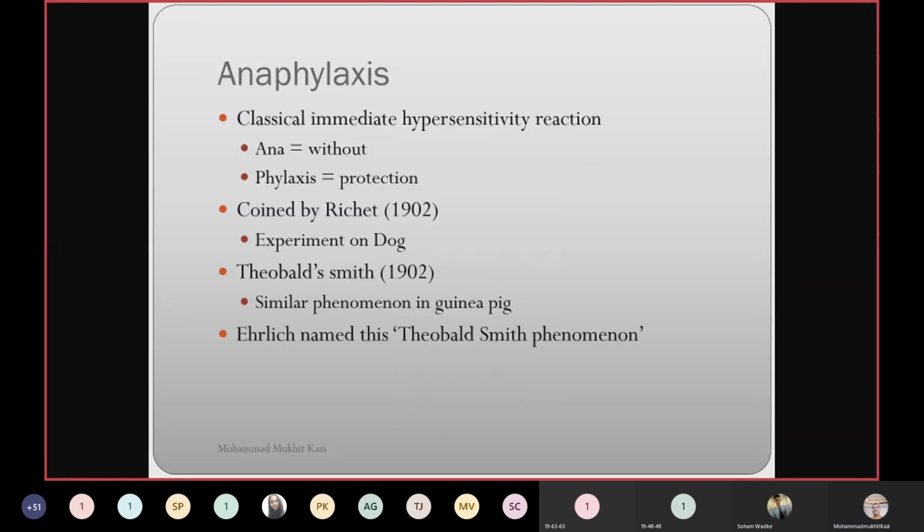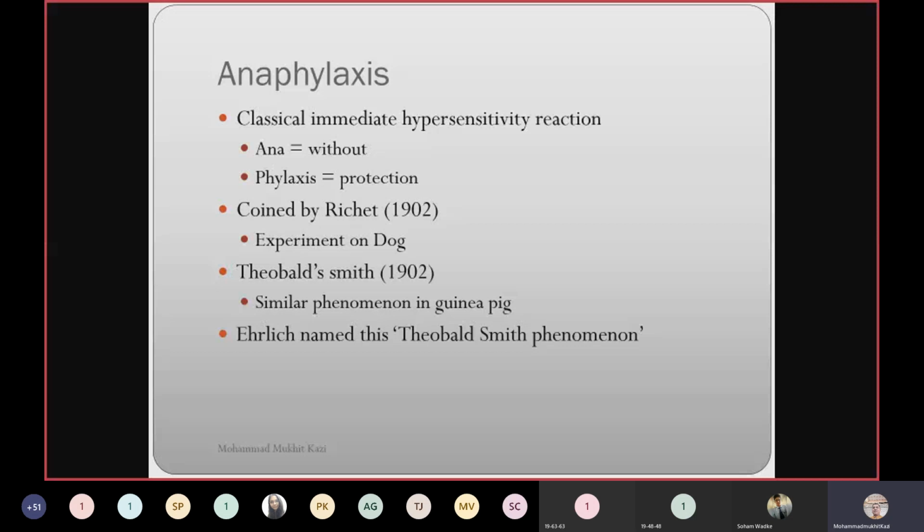What do we mean by anaphylaxis? Classical immediate type of hypersensitivity reaction. It is a very classical reaction. These are the most commonly seen reactions in patients, because of various allergens, like even drugs which we are using to treat the patient. People are allergic to some drugs, penicillin, cephalosporins, any drug, or even to the anesthetic agent which we are using for local anesthesia.